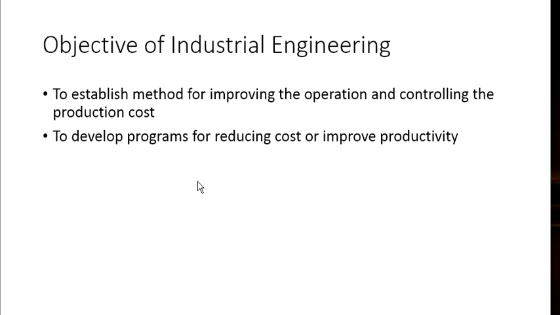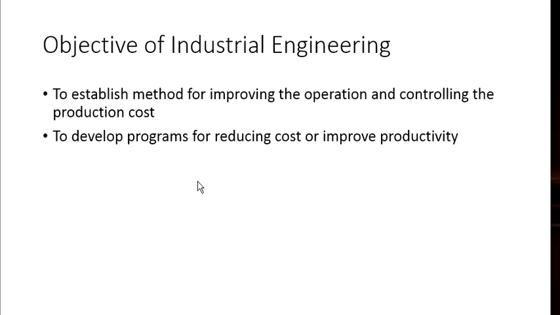The industrial engineering department exists primarily to provide specialized services to the production department. The services offered depend on the type of organization.